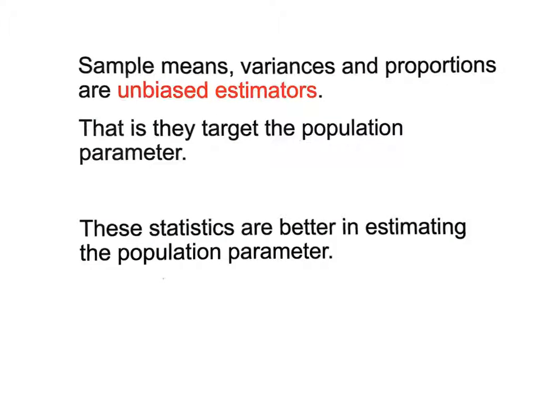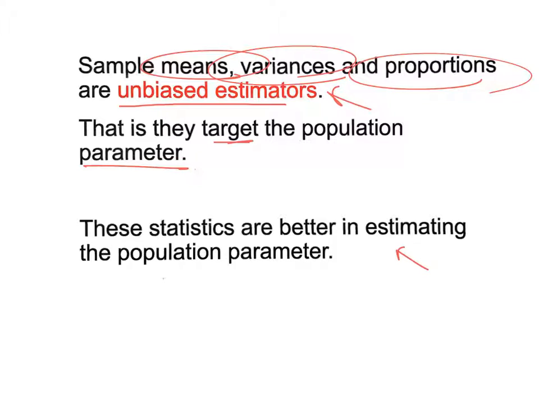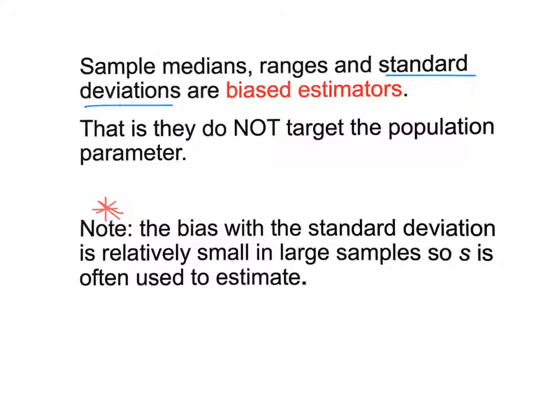All right, sample means, variances and proportions are called unbiased estimators because once you find the average of the means, variances and proportions, they target the population parameter. They give you the parameter for the population. These statistics are better in estimating the population parameter. So these three, the mean, the variance, and the proportion, are unbiased estimators. They tell you pretty much what the population parameter is. Sample medians, ranges, and standard deviations are biased estimators, which means they do not target the population parameter. They do not tell you what the population parameter is.